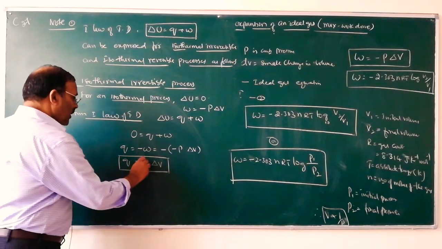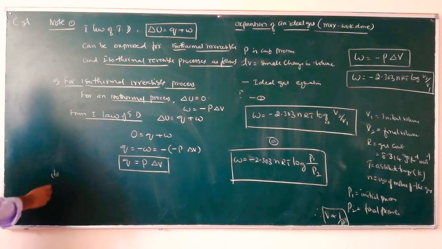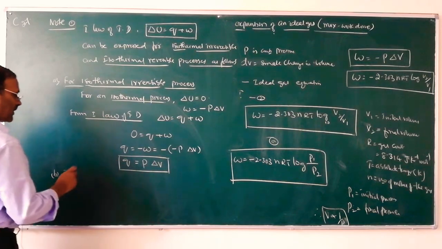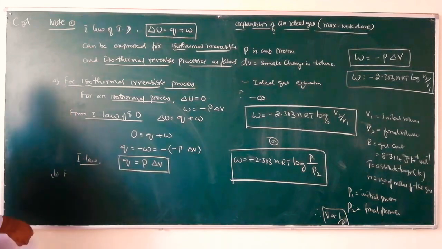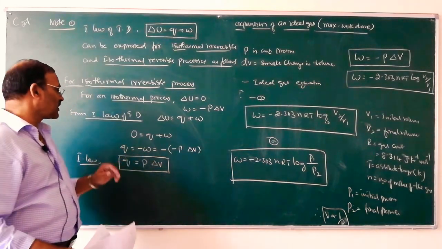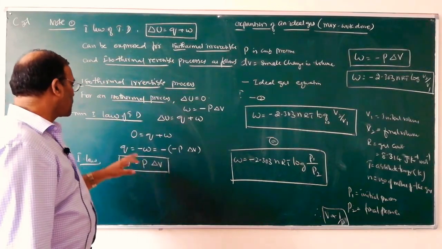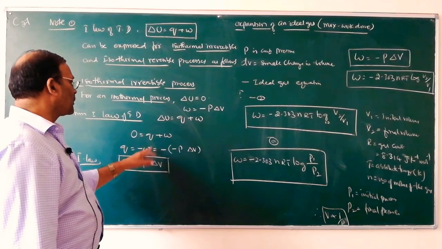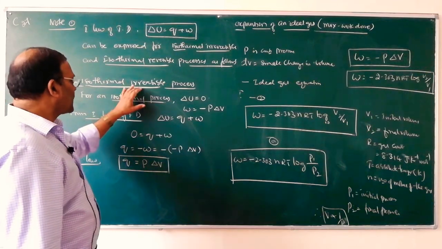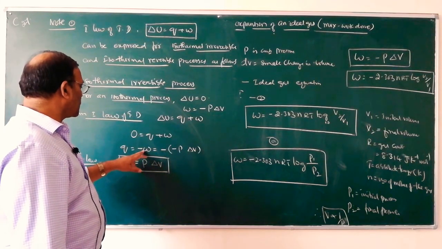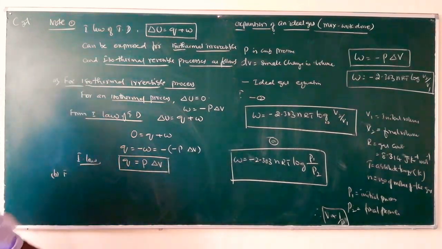Therefore, Q is equal to P into delta V. So the first law of thermodynamics is modified like this: Q is equal to minus W for an isothermal process, since delta U is equal to 0. But for an isothermal irreversible process, work done by the gas is equal to minus P delta V. Therefore, Q is equal to P delta V.